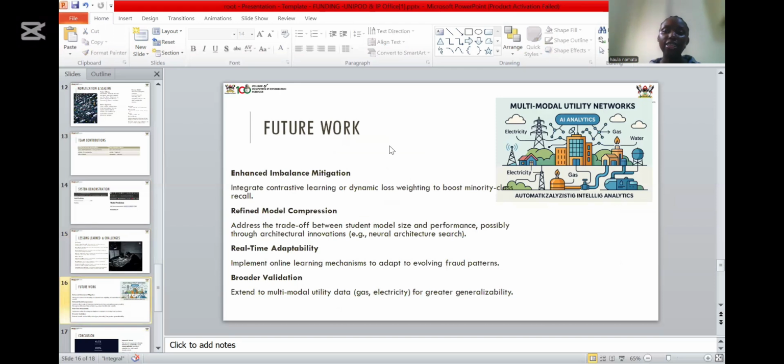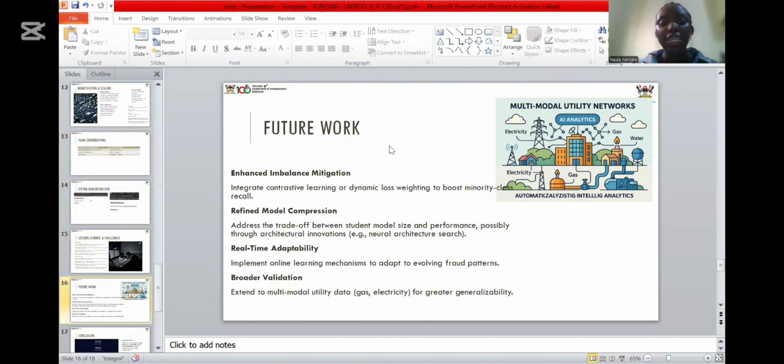Some of the things we plan to do in the future: we want to enhance imbalance mitigation. We want to integrate contrastive learning or dynamic loss weighting to continuously boost the minority class recall. We want to refine our model compression, addressing the trade-off between the student model size and performance.